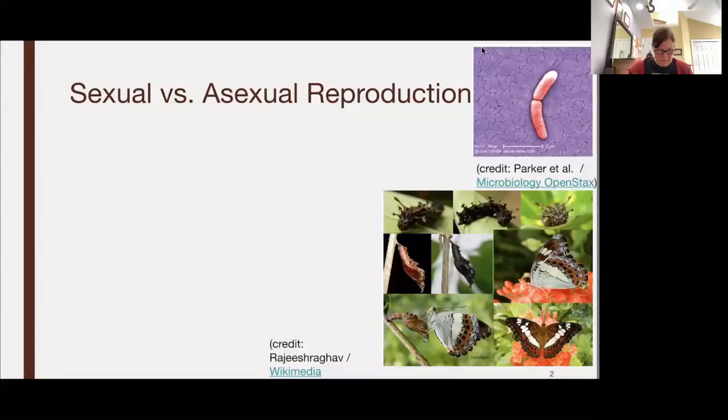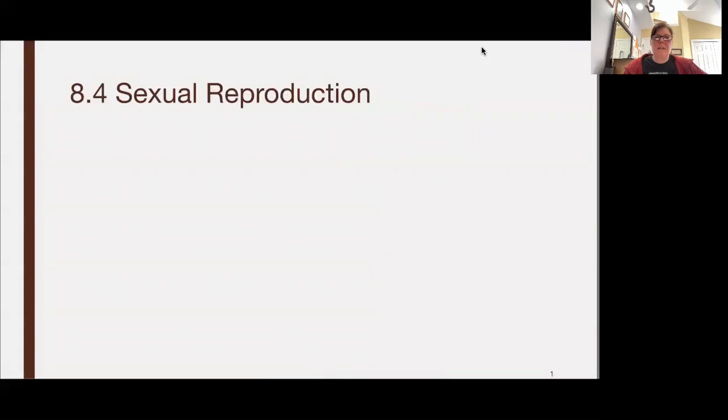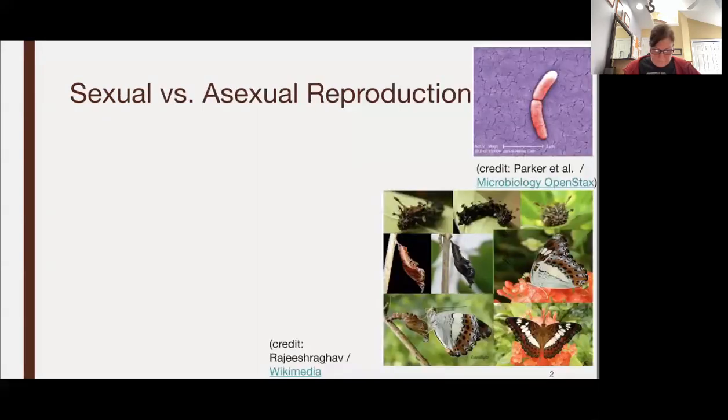Okay, so this part I'm going to start at what would be section 8.4, and this has to do with sexual reproduction. So the last video was asexual, and then this one's going to be sexual.